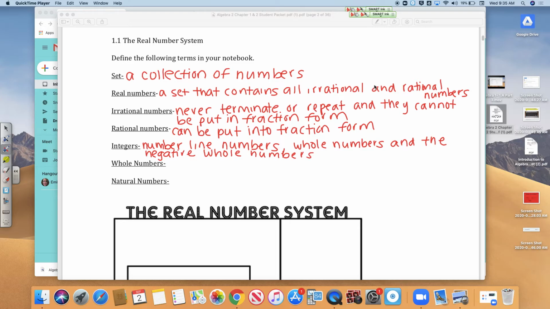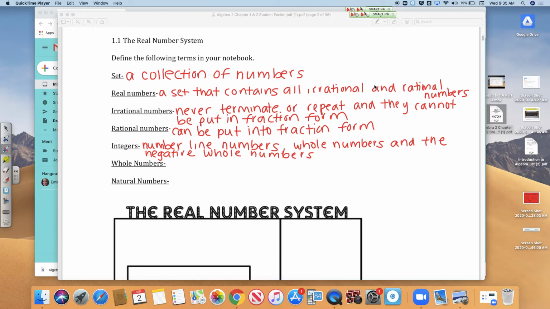Okay, so examples of integers: -3, -1, 0, 1, 2, 3. All of your typical number line numbers that don't have any decimals or fractions would be considered an integer. Negative numbers are okay, 0 is okay, positive numbers are okay.